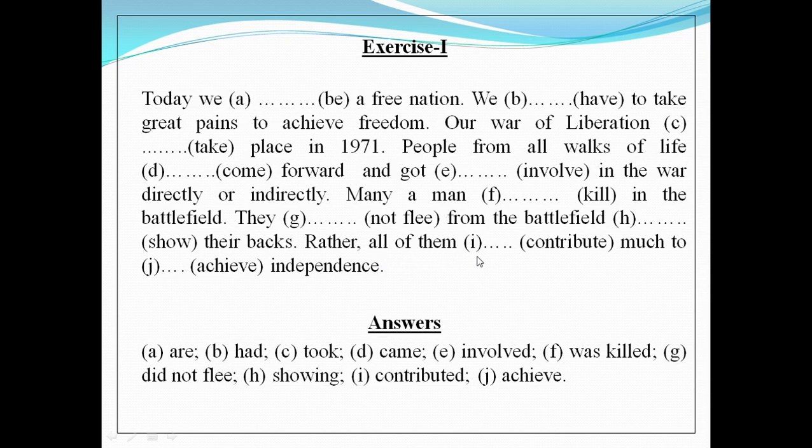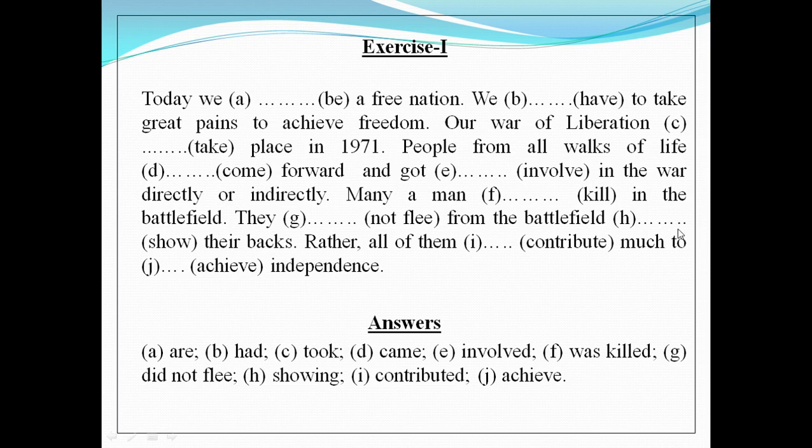All of them dash contribute much to. Definitely it is in past indefinite form, so our answer for the gap I will be the past form of contribute, that is contributed. To dash achieve independence. Look at the preposition to.